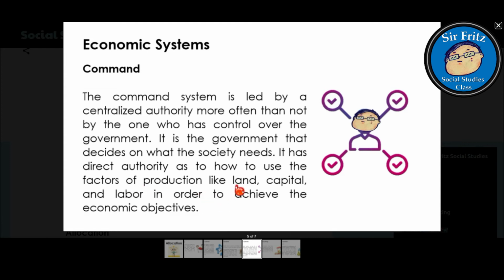Like land, how will people make use of the land, so they decide what crops to be planted and what crops should not be planted. They decide how much should be invested, how much the people will be paid, and who is qualified to do the labor. So yes, that is how a command economic system works.